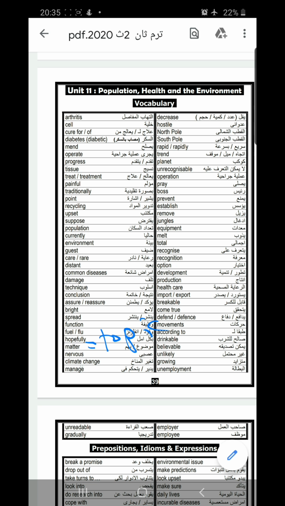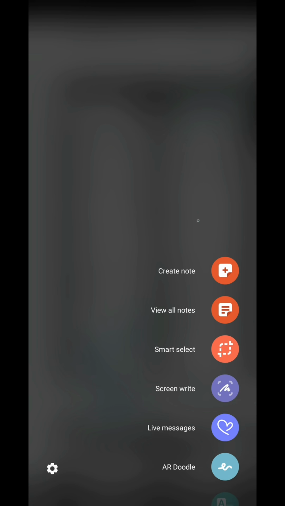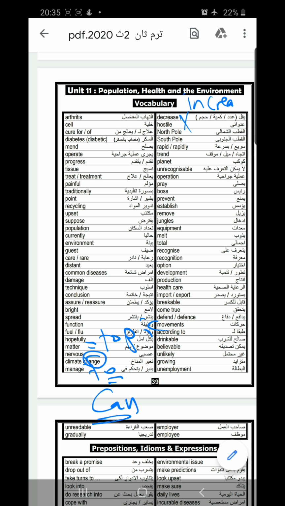Nervous. Climate change. Manage to. Manage to equals can. And the noun will be manager. Decrease, and the opposite of decrease is increase. Hostile. North Pole. South Pole. Rapid, rapidly. Trend. Planet.